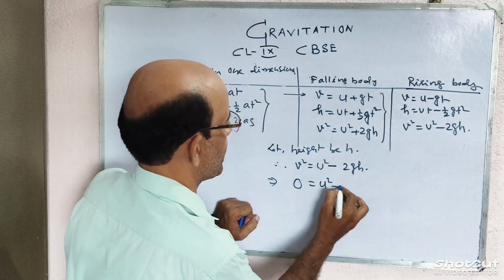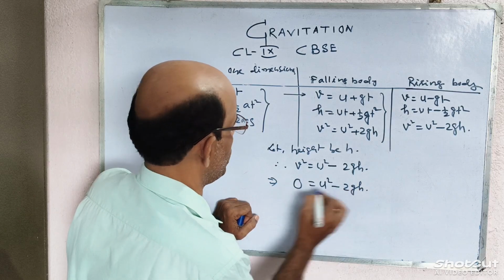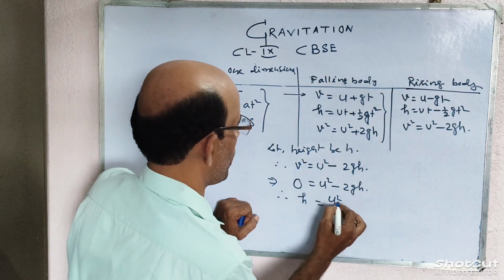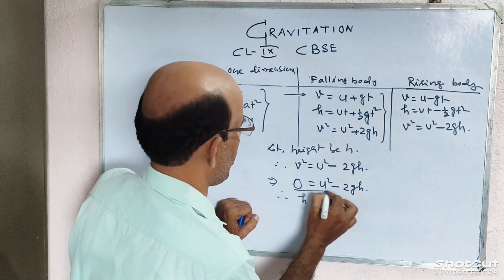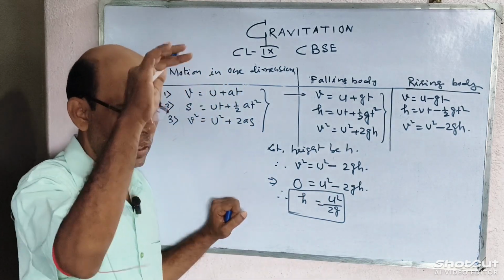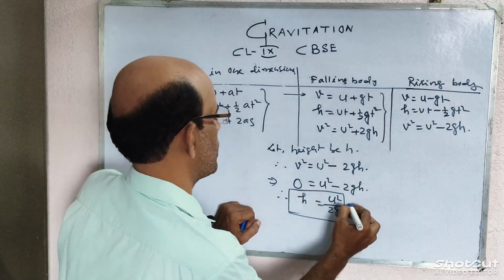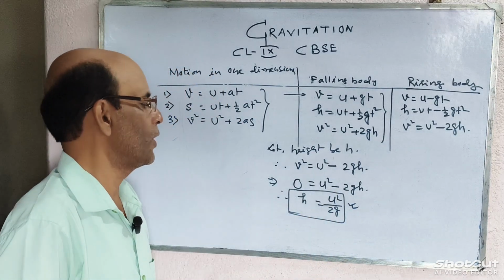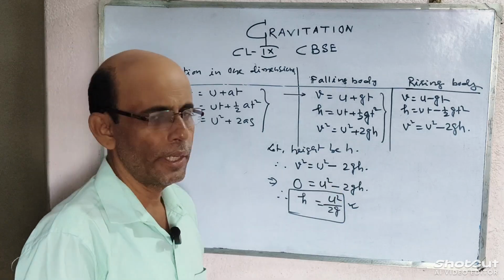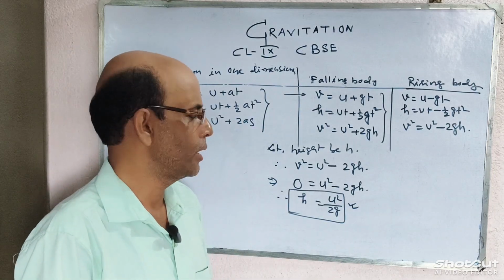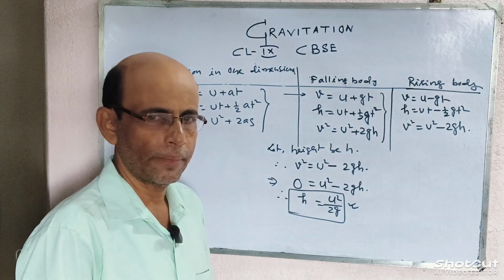So 0 is equal to u square minus twice g into h. Therefore, h is equal to u square by 2g. This is the maximum height it can go up. You can directly find this maximum height if you know the initial velocity of the body and the acceleration due to gravity, 9.8, approximately 10.